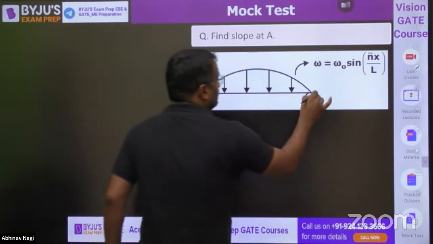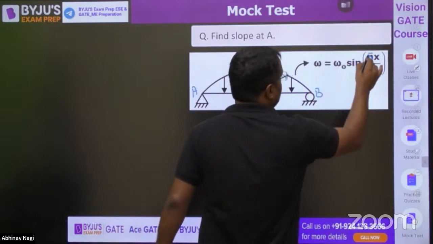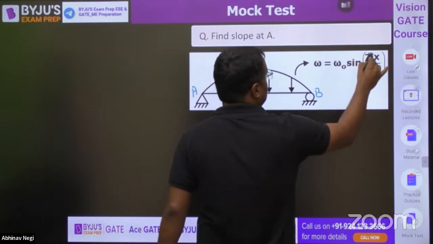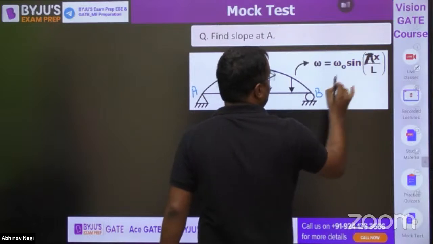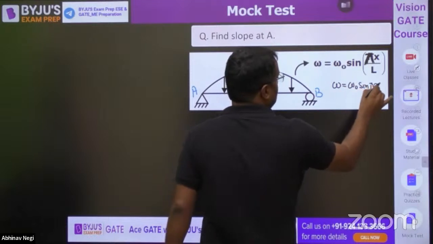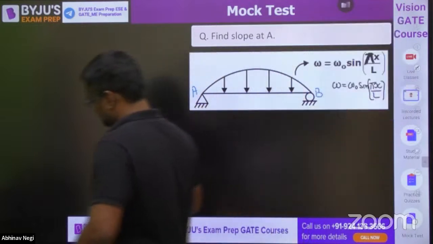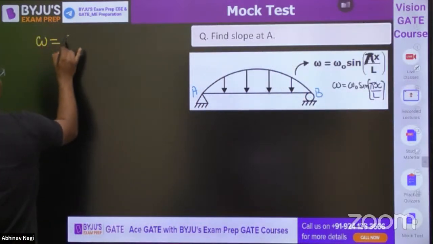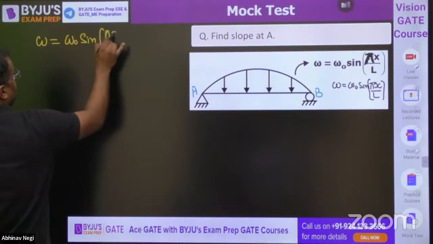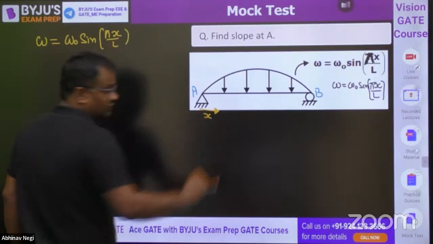Now, what is the slope at A? This is A, this is B, and the loading is W0 sine pi x by L. I am writing it again: W is equal to W0 sine pi x by L. Suppose I am measuring x from here, left to right.